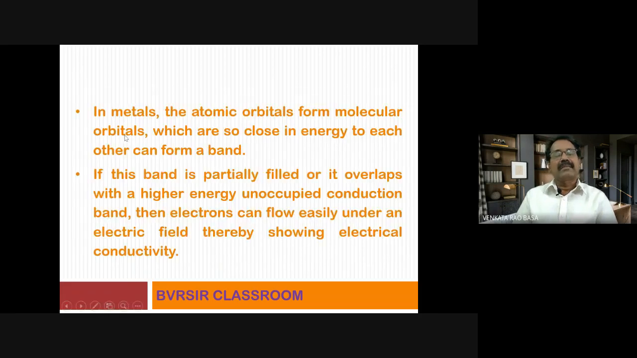So in metals, the atomic orbitals form molecular orbitals which are so close in energy to each other that they form a band, which I already explained. If this band is partially filled or it overlaps with a higher energy unoccupied conduction band, then electrons can flow easily under an electric field, thereby showing electrical conductivity. So an electron has to migrate from the valence band to the conduction band. Please remember that point. Then only conductivity takes place.